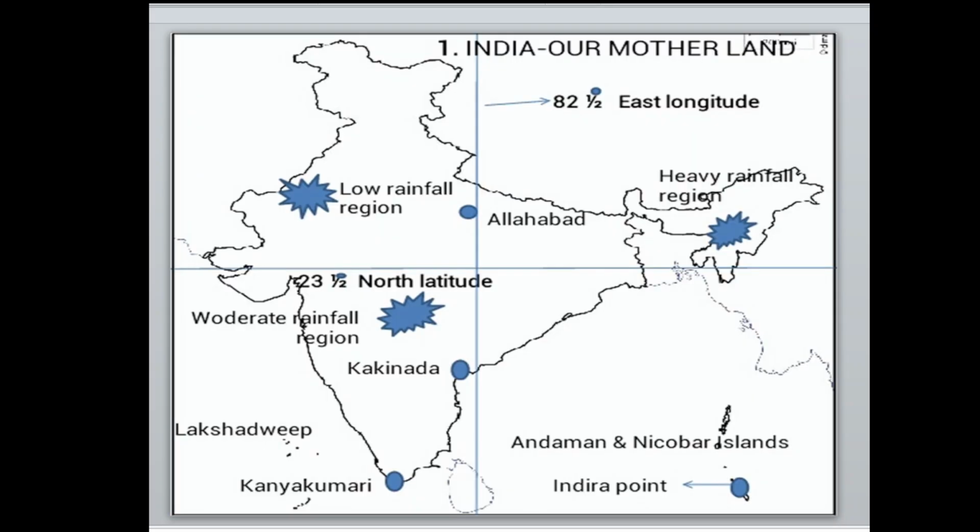So I hope you understood this lesson. From this lesson, one or two places in the India map in the examination will be asked for marking. The lesson name is India: Geographical Position and Physical Features. They are going to ask minimum one or two places from this lesson, so please pay attention to this.